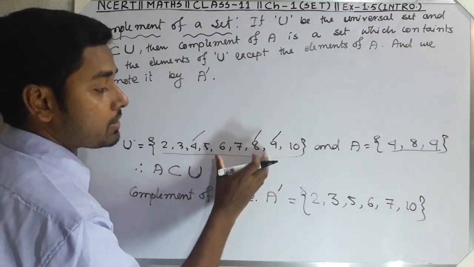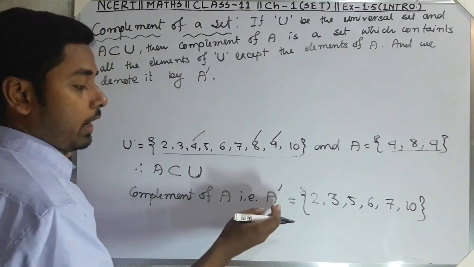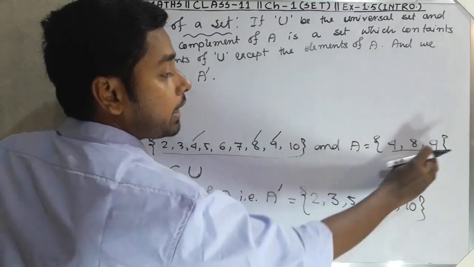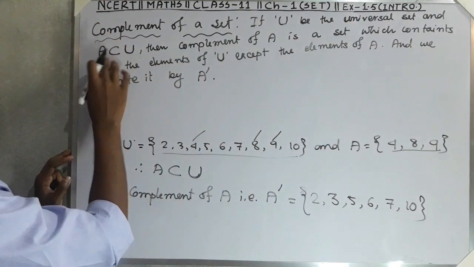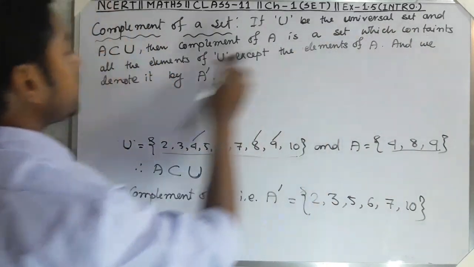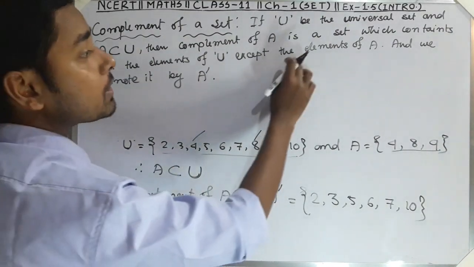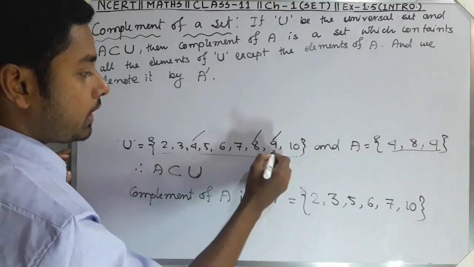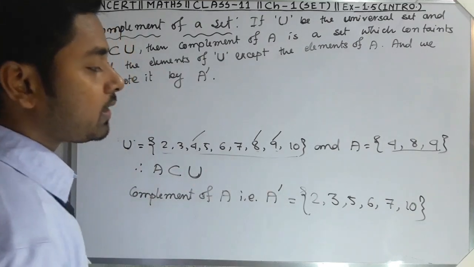These are the elements of A, and complement of A means we have taken all the elements of the universal set but except all the elements of A. That is why I have given here universal set U and A is a subset of U. Then complement of A is a set which contains all the elements of U except the elements of A. These three elements we have excluded. Is that clear?